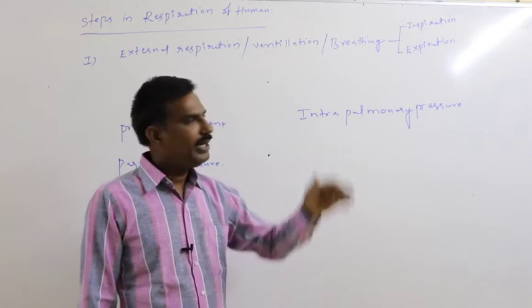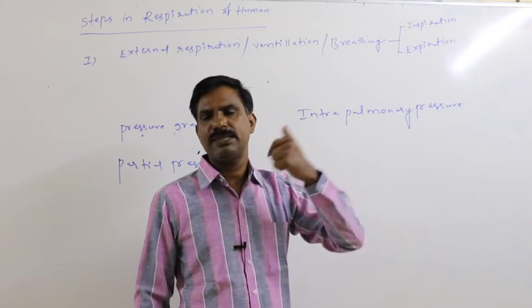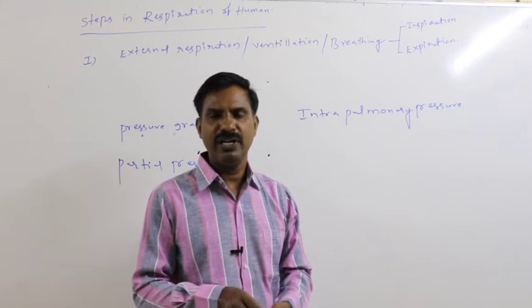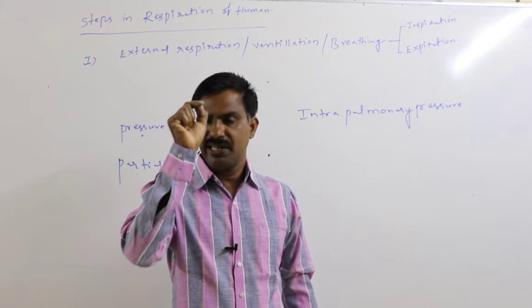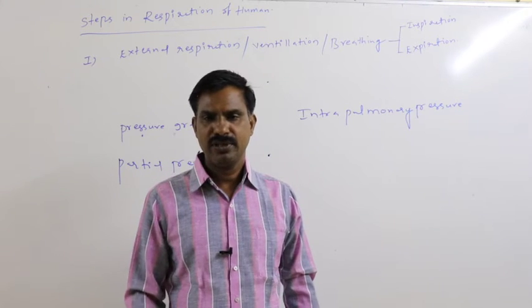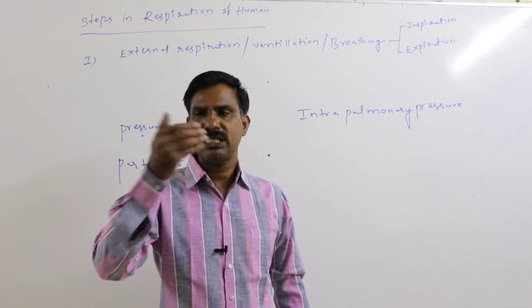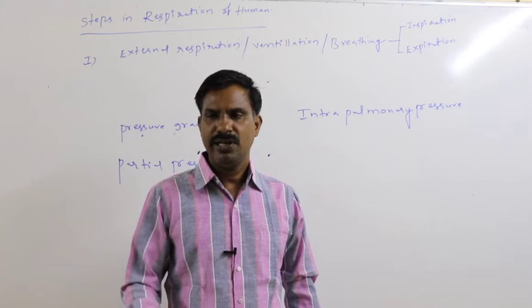Again, for expiration to occur, the intrapulmonary pressure has to become greater than the external atmospheric pressure, then only is it possible to expel the air present in the lung to the outside.